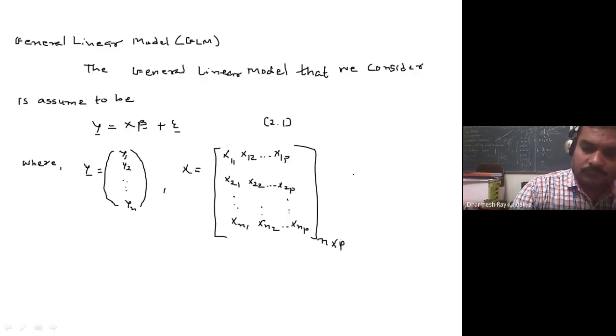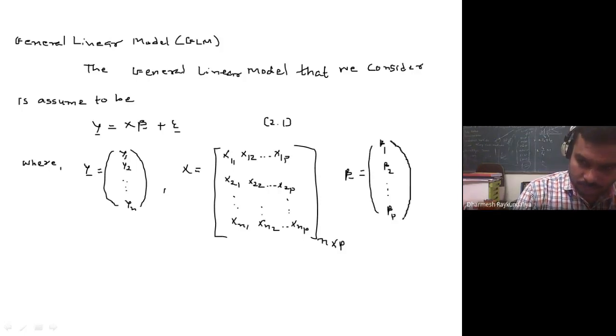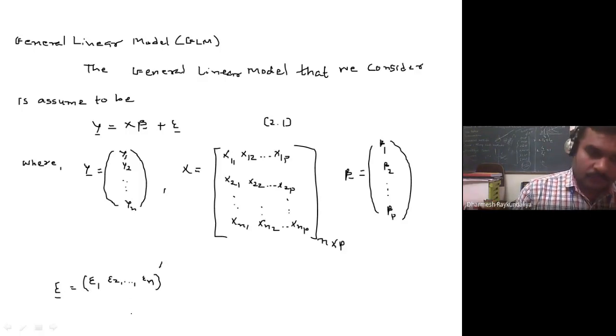Beta is nothing but a vector of p elements: beta 1, beta 2, up to beta p. And epsilon is nothing but a vector of n elements: epsilon 1, epsilon 2, up to epsilon n. It is a vector of errors. So the model is written as y is equal to x beta plus epsilon, where y, x, beta and epsilon are defined like that.